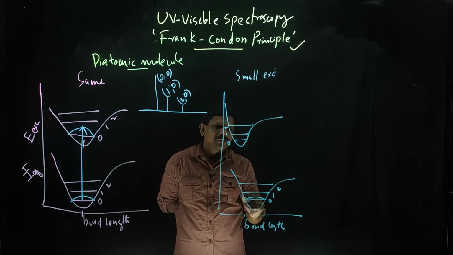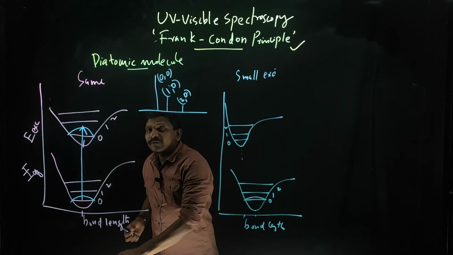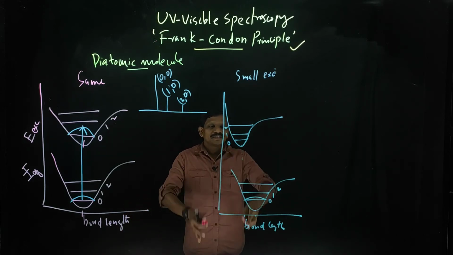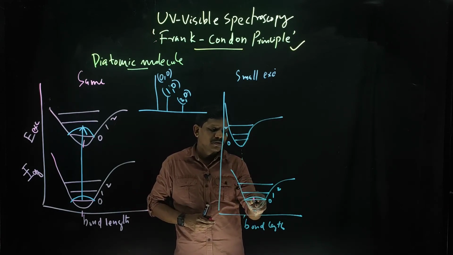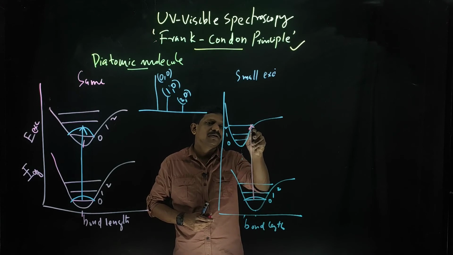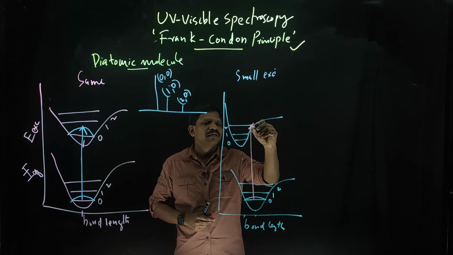So how the electronic transition will happen, we will see. According to the Franck-Condon principle, you have to express it vertically. Suppose you draw it vertically, it will reach somewhere here. That means I already told you about the wave function difference.